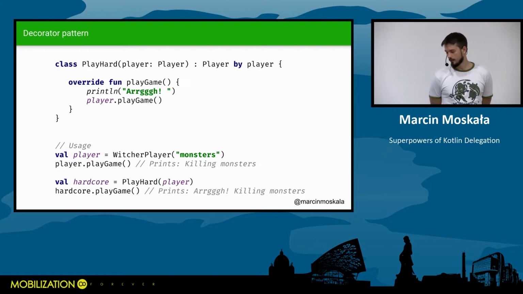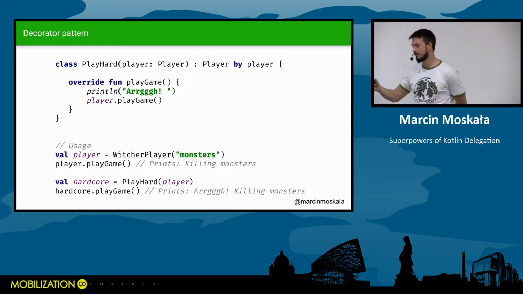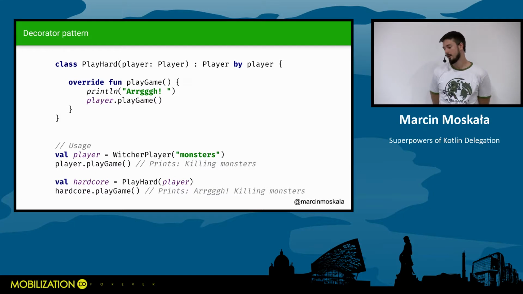And in Kotlin, the problem is that sometimes this interface has a lot of methods, and actually input streams have a lot of methods, and we don't want to implement them all just to fill them with passing into our delegate, into the object we decorate. And it can be solved by using delegation.